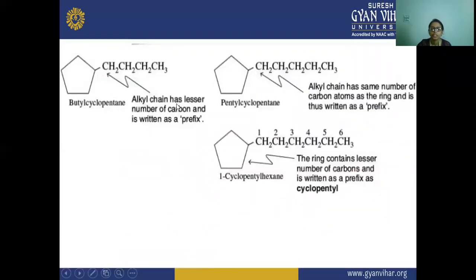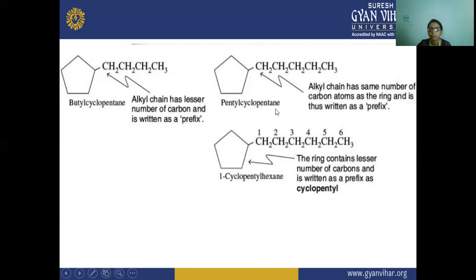Next, the alkyl chain has fewer carbons and is written as a prefix. In this you can see butyl cyclopentane. So it is a pentane ring, and this chain has 4 carbon atoms, so it is used as a prefix. In this other example, there is a pentyl and a ring with 1, 2, 3, 4, 5 carbons, so both have the same number.